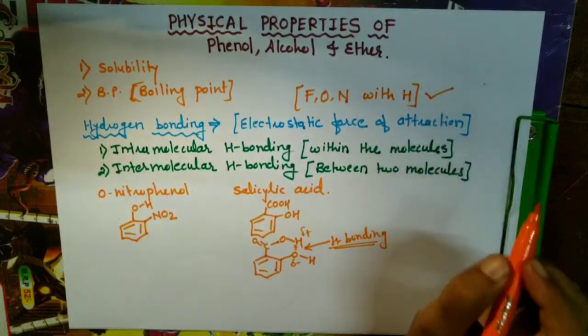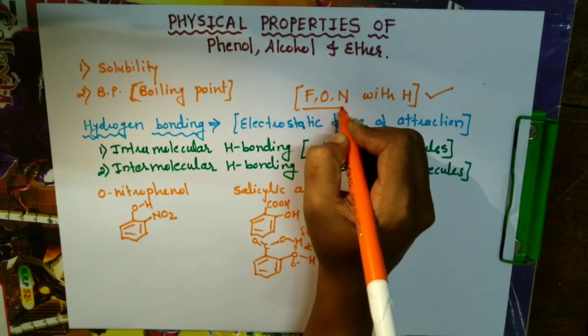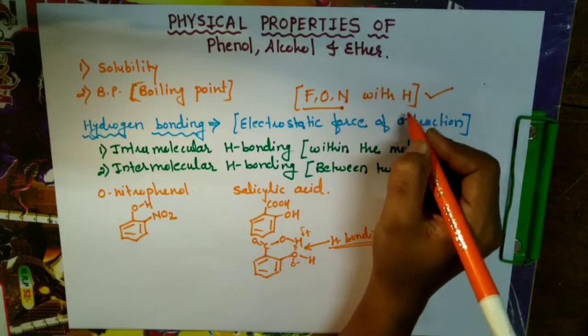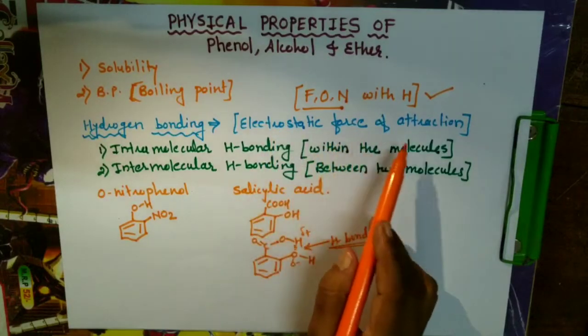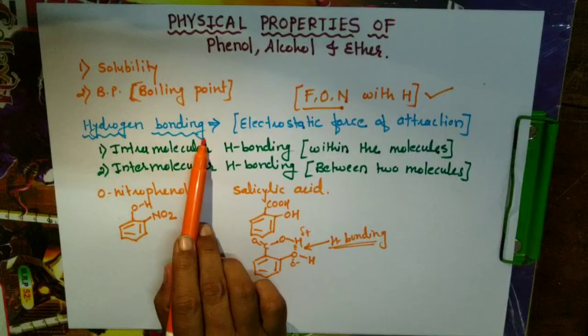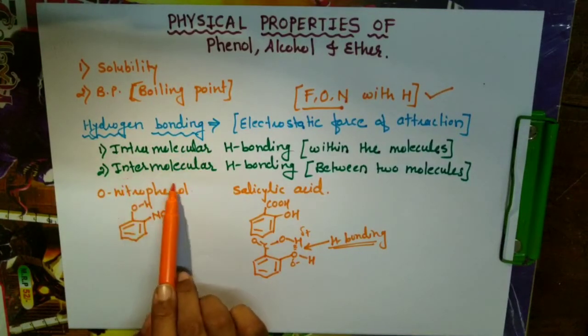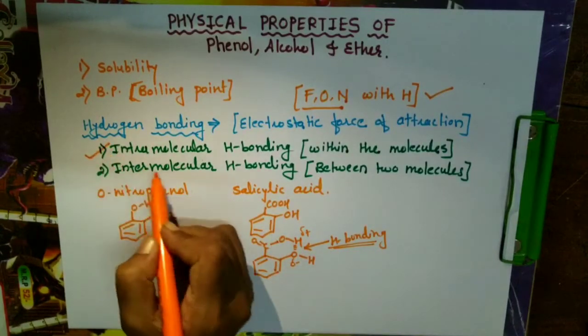This is a necessary condition: it should have highly electronegative atoms like fluorine, oxygen, nitrogen, along with hydrogen, and then it will have this weak electrostatic force of attraction, that is hydrogen bonding. There are two types of hydrogen bonding, intramolecular and intermolecular. These two examples show intramolecular hydrogen bonding.